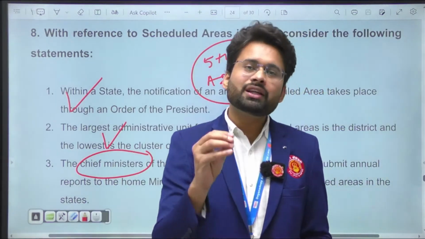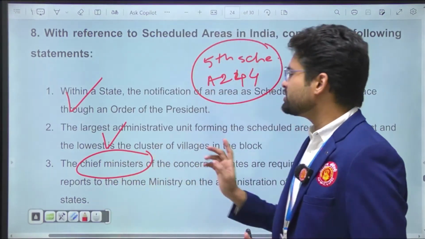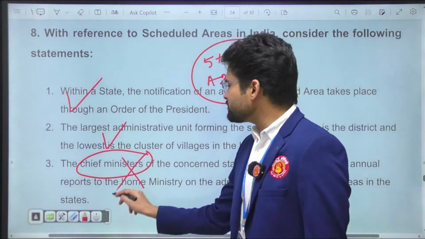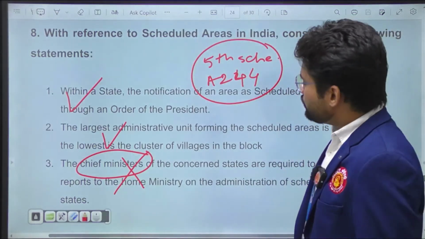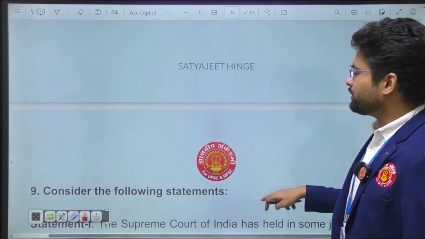The governor is to submit the report about the procedures and the situation in the scheduled areas, not the chief minister. That's how this statement becomes wrong. So according to this, only two statements become right.